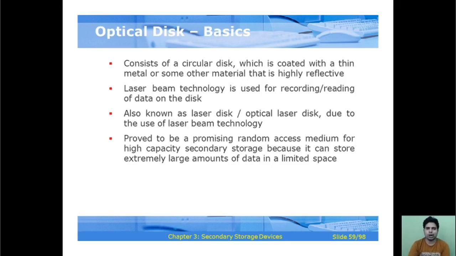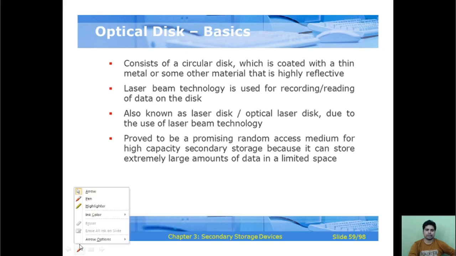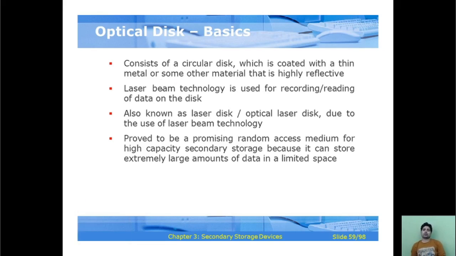So these are the basics of the optical disk. Again, this is the important concern. It consists of a circular disc coated with a thin metal or some other material that is highly reflective, and laser beam technology is used for recording and reading of data on the disc, also known as an optical laser disc, due to the use of laser beam technologies. It proved to be a promising random access medium for high capacity secondary storage, because it can store extremely large amounts of data in a limited space.